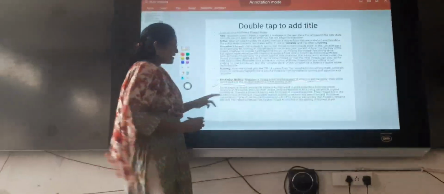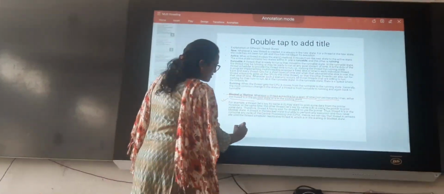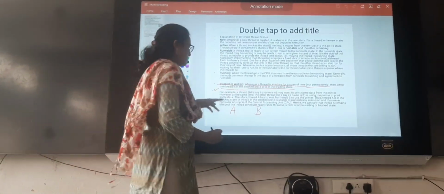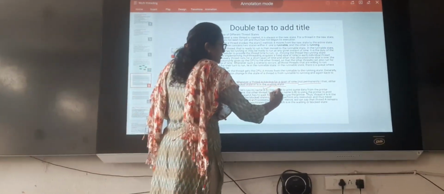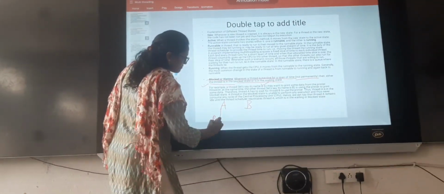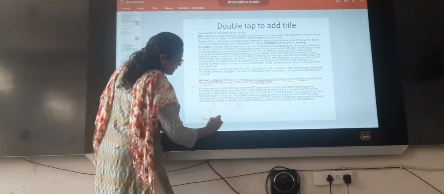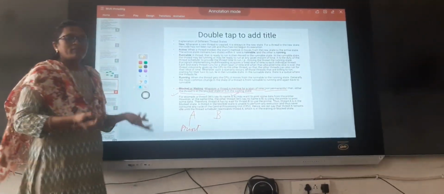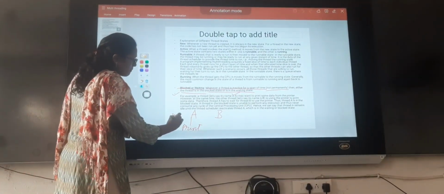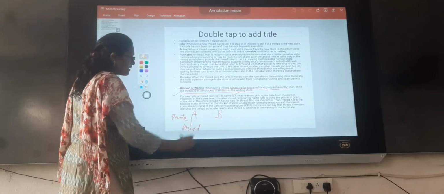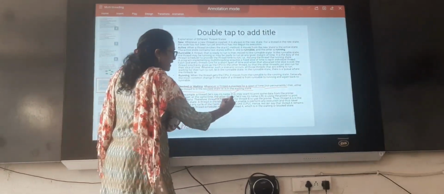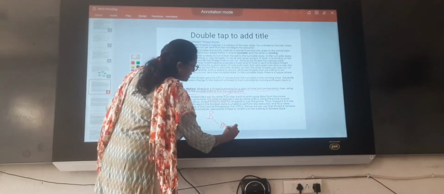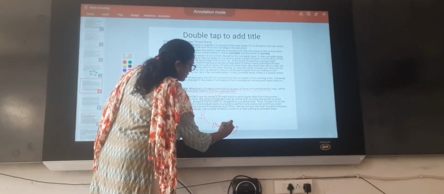For example, suppose there are two threads A and B. Suppose thread A wants to print some data from the printer. What do we need to print? We need a printer. With the help of the printer, A wants to print some data. At the same time, the other thread, let's say B, is using the printer. B is already using the printer.